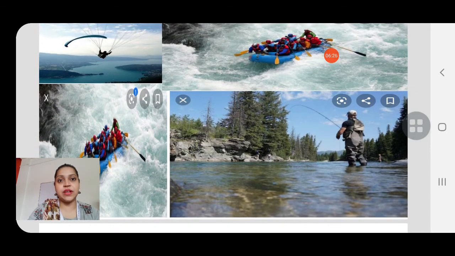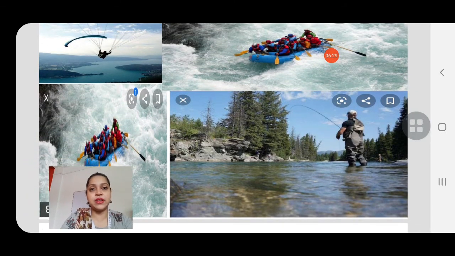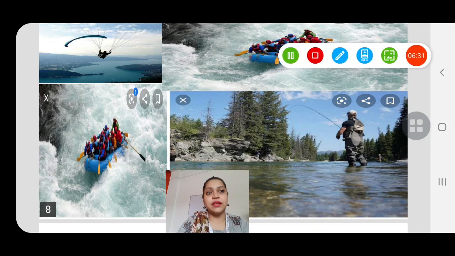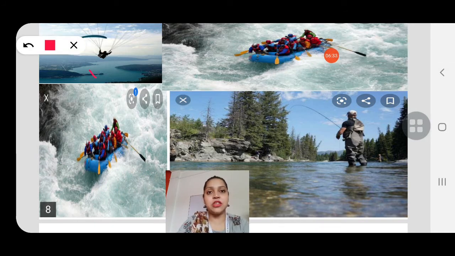Then you can see here several pictures, children. Can you see here? This is a picture of parasailing, which can be done in a river, then river rafting, and then this one is a picture of what, children? A man fishing. So these are all recreational activities. People can use rivers for their hobbies also, to use their spare time. They can go to rivers and do these activities.